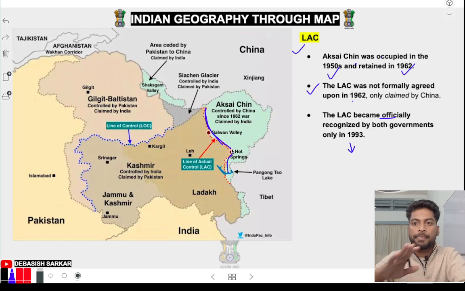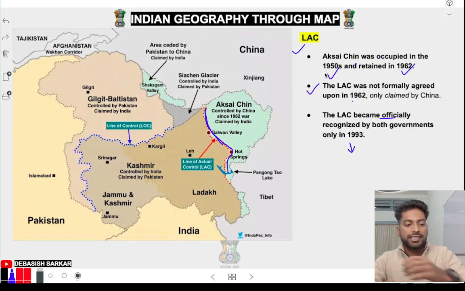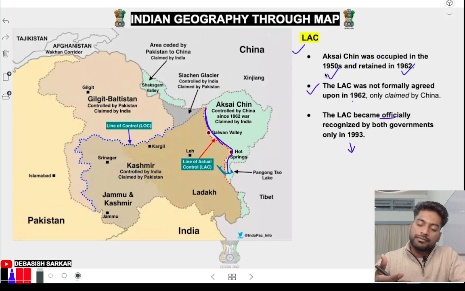Is it clear? Before that China was just holding it till 1992, 1993, but after 1993 it's officially recognized by both governments. Got it? But there is some confusion. Students think that China captured Aksai Chin in the 1962 war, controlled by China since the 1962 war and claimed by India. So they think that after 1962 we got our LAC. It's not like that.